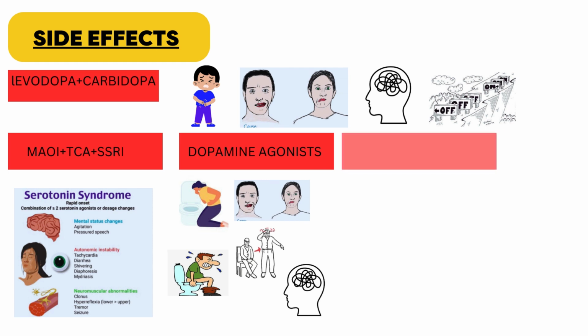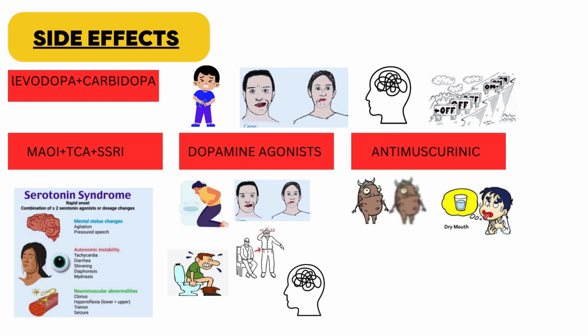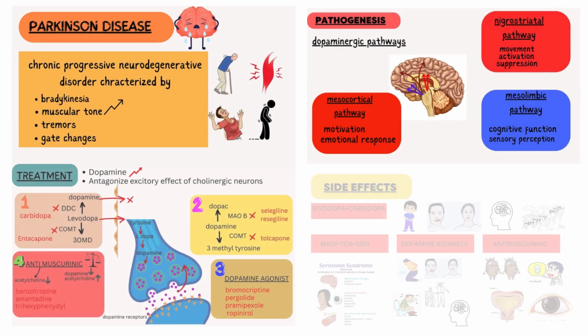In the last, antimuscarinic drugs cause atropine-like effects. For example, blurring, dry mouth, urinary retention, and enlarged pupil. That's the whole summary of today's lecture.